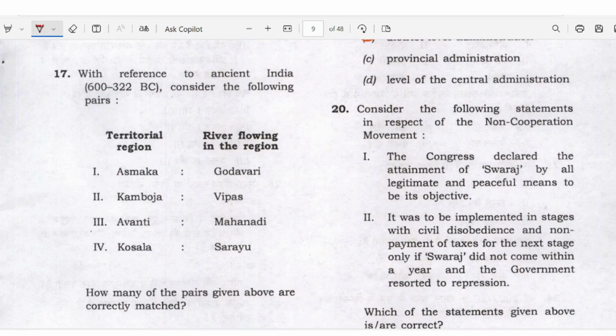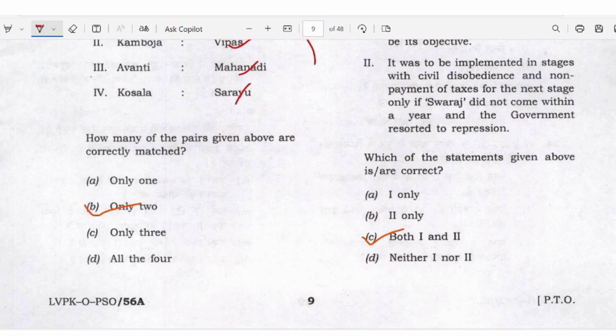With reference to ancient India, 600 to 300 BC, consider the following territorial regions and rivers flowing in the region, they asked. Asmaka, Kamboja, Avanti, Kosala. It is a map-based question from ancient India. So the rivers are Godavari, Vipasa, Mahanadi, Sarayu. Only two are correct here. Answer is B.